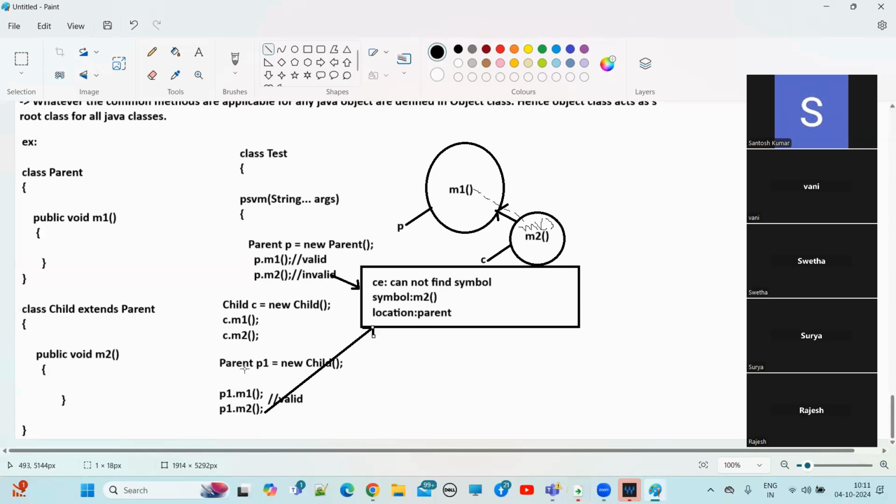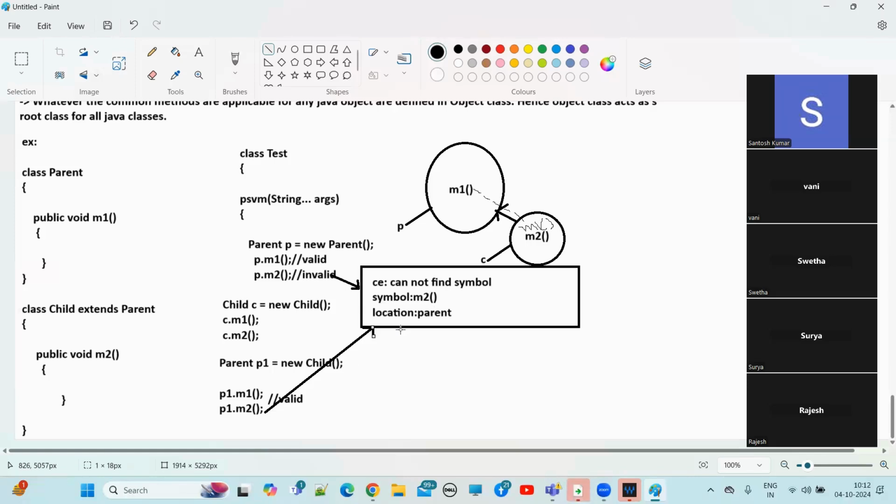So for P1.M2, P1 means parent type, so where will it verify first? In the parent class. Do we have the M2 method in the parent class? No. If we don't have it, it will immediately throw a compile time error. Clear? We will discuss this in detail while discussing the polymorphism concept.